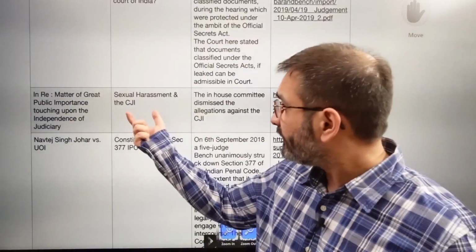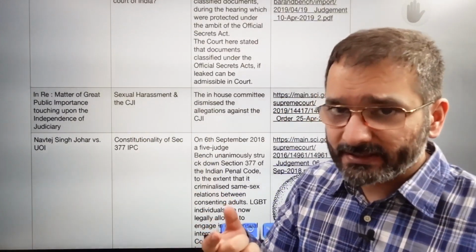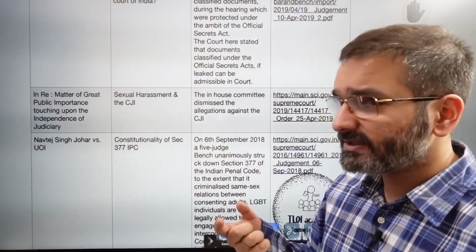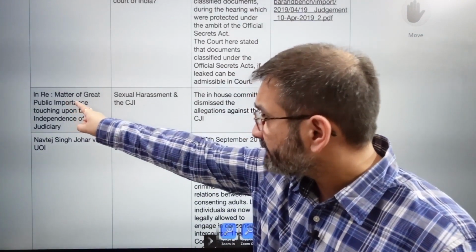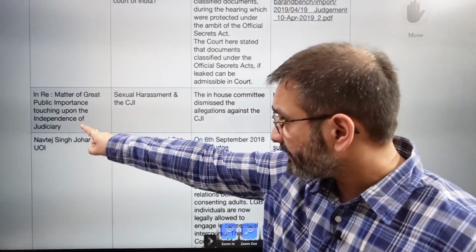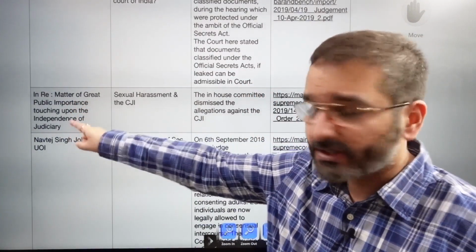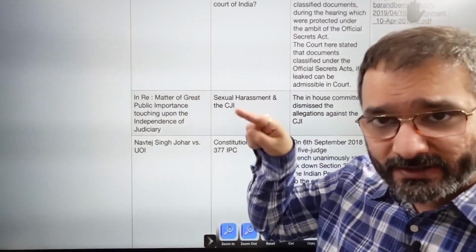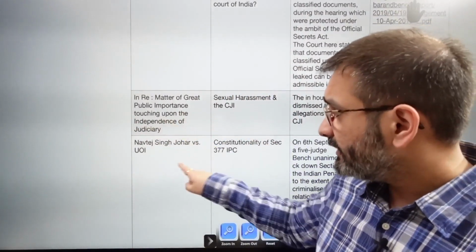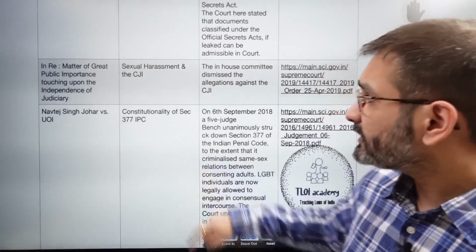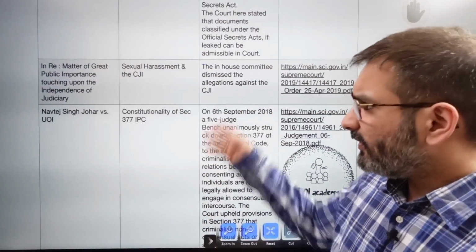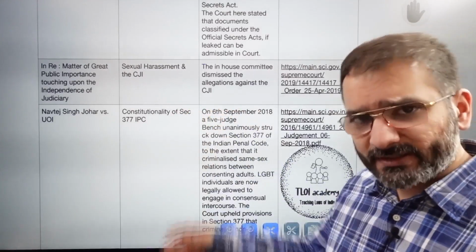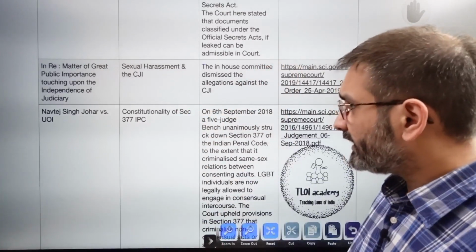Now this is for the sexual harassment case that happened against the former CJI, I believe Ranjan Gogoi. This is a reference, a matter of great public importance touching upon the independence of judiciary. So this isn't exactly a 'versus' format of case law. This you'll have to remember, this is a very crucial thing in which the in-house committee dismissed any and all allegations of sexual harassment. This again was related to the Rafale case.